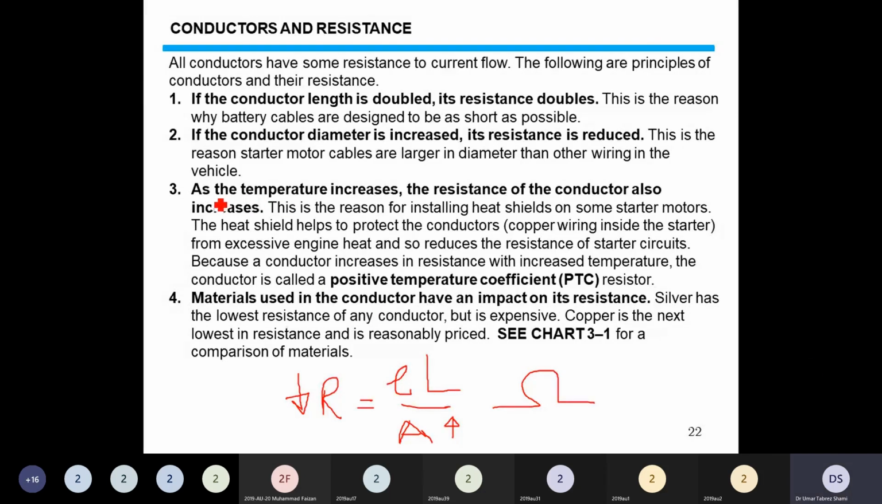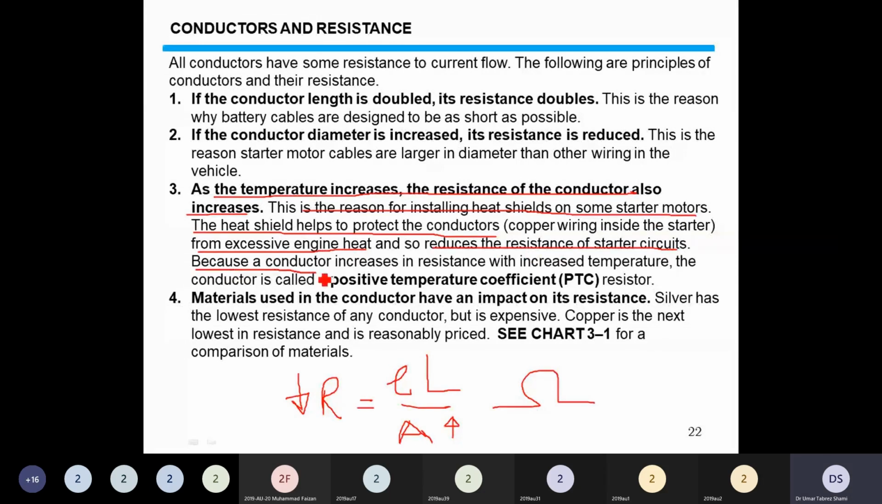As the temperature increases, the resistance of the conductor also increases. This is the reason for installing a heat shield in some starter motors. The heat shield helps to protect the conductors from excessive engine heat, so it reduces the resistance of the starter circuit.